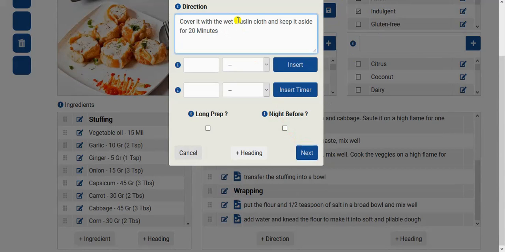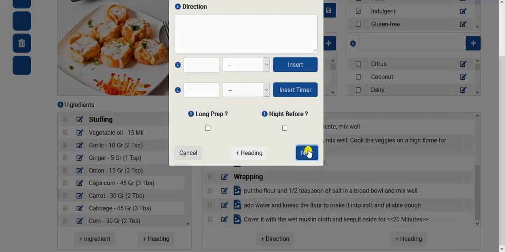And here we can demonstrate how the insert timer function works. You select the time section of the instruction and then click here and put in the time and select minutes, and then click insert timer. You can see that a selected section is replaced with a special notation for the timer, and I'll demonstrate how it works later on, but we'll just keep going for now.